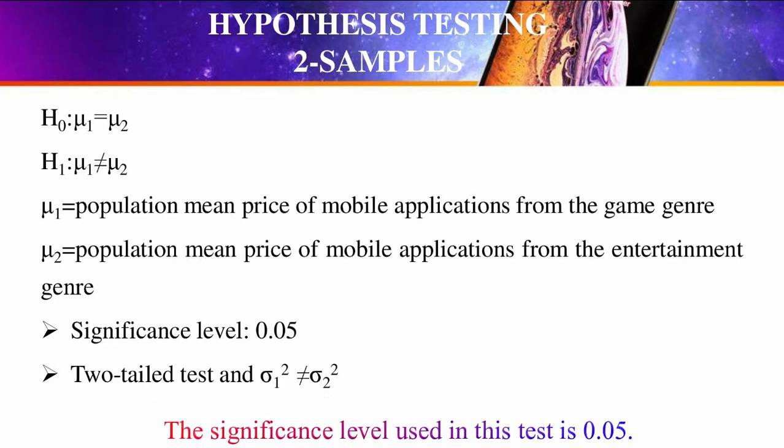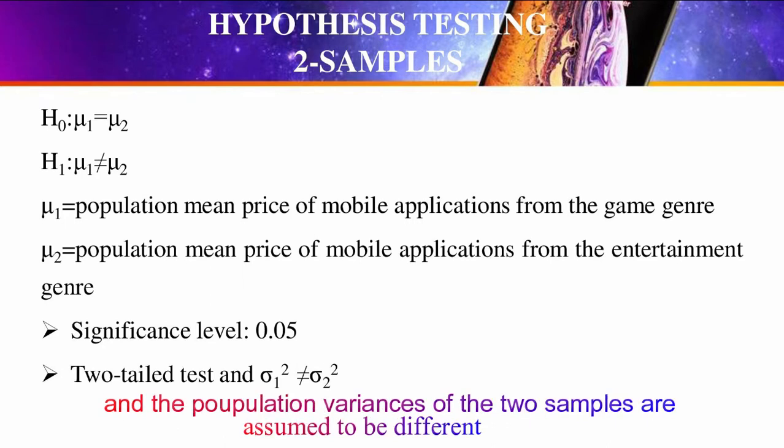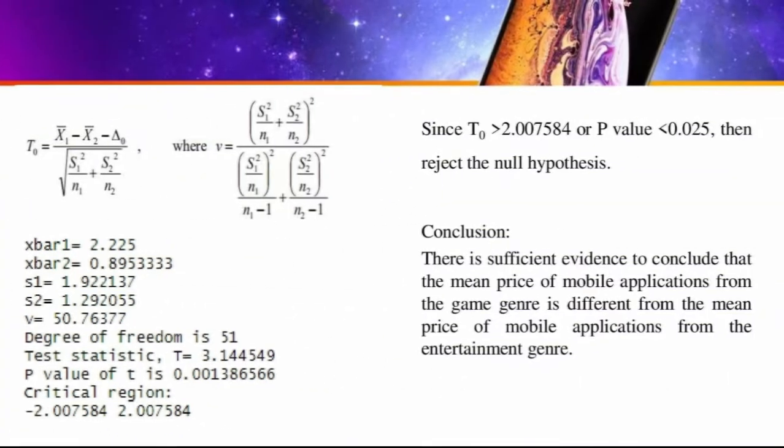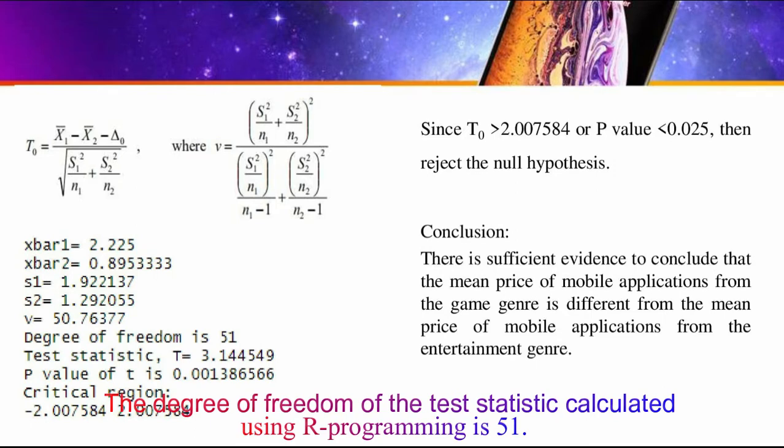The significance level used in this test is 0.05 and this test is a two-tail test, which means that alpha over 2 is 0.025 and the population variances of the two samples are assumed to be different. Therefore, the test statistic and degree of freedom are calculated using these two formulas. The degree of freedom calculated using R programming is 51.